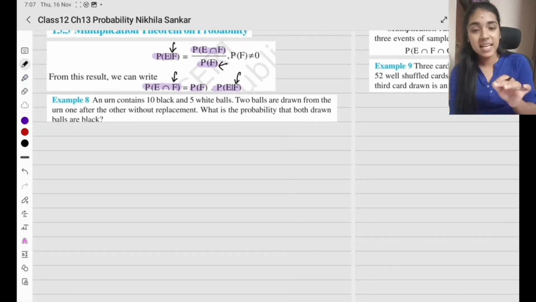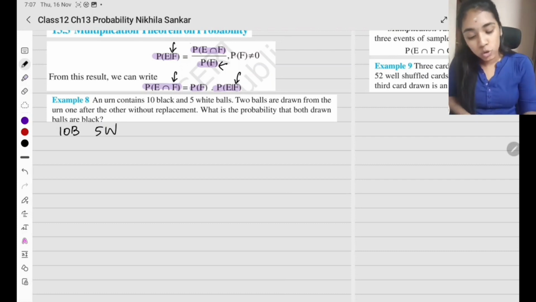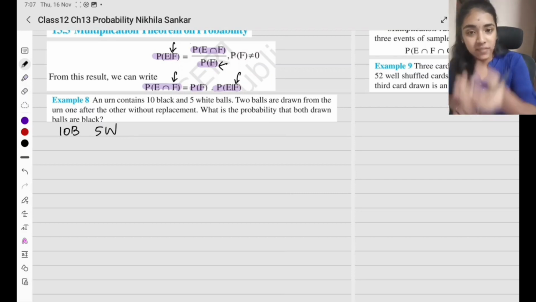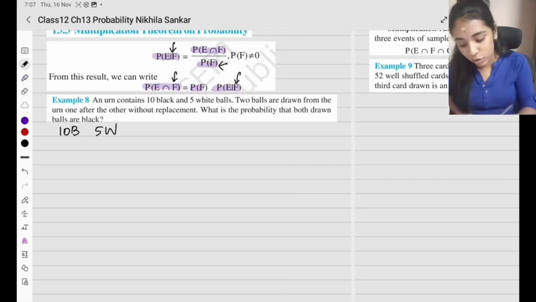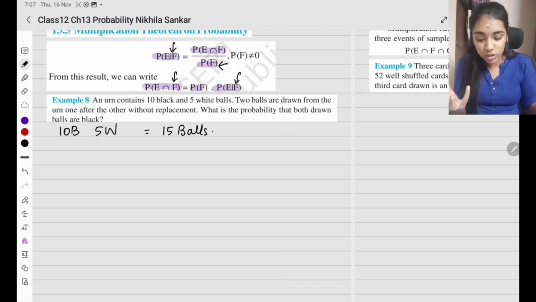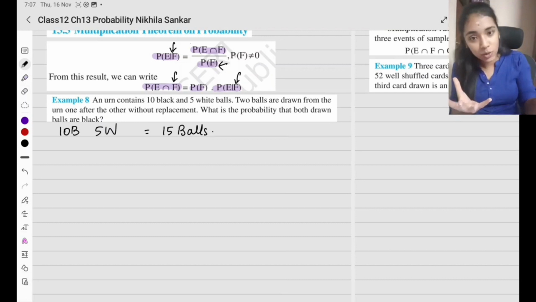Now let's do an example. You will understand it more clearly. Example 8. An urn contains 10 black balls and 5 white. Okay? So 10 black, 5 white. 2 balls are drawn from the urn, one after another, without replacement. What does without replacement mean? Once you take one out, we are not going to put it back inside. Now one ball has been taken out. What is the total number of balls? 10 plus 5 is going to be totally 15 balls. So if I first take one ball, how many will be there in the urn again? Only 14 balls. Only if you replace it will there be 15 balls. If you don't replace, you will have only 14 balls.